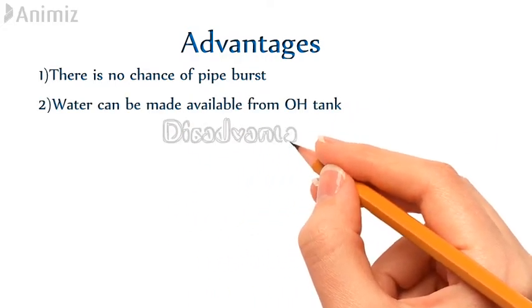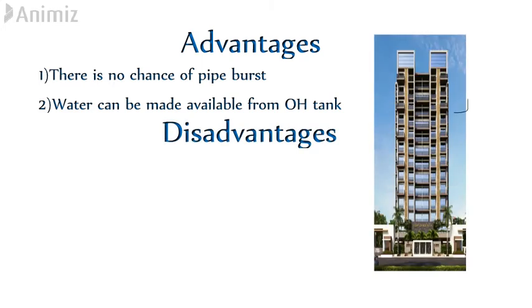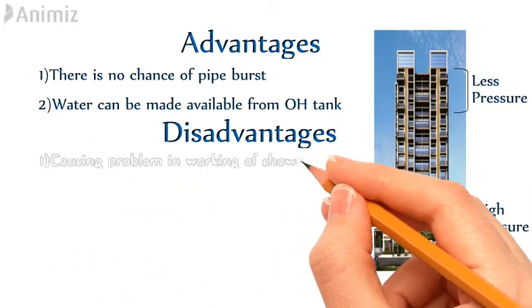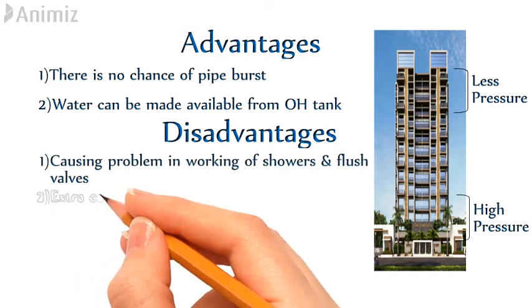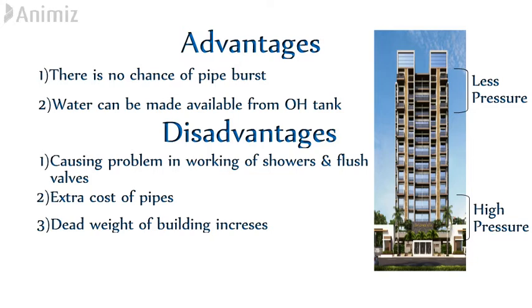water tank. Disadvantages of this system are the upper floor will get water at less pressure. The lower and ground floor will get water at high pressure, causing problem in working of shower and flush valves. Also, it requires extra cost of pipes due to overhead tank. The dead weight of building increases.